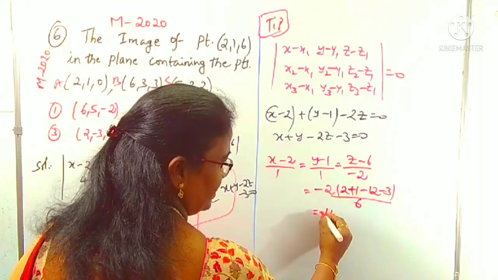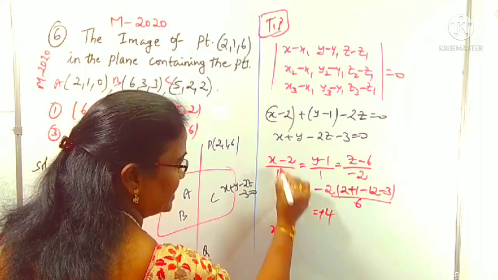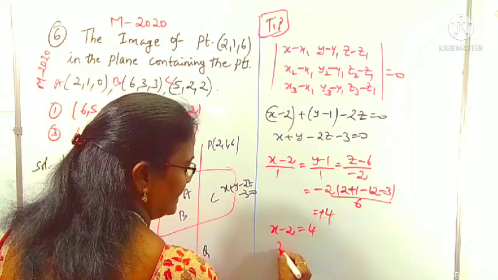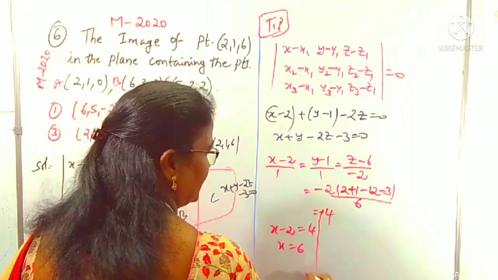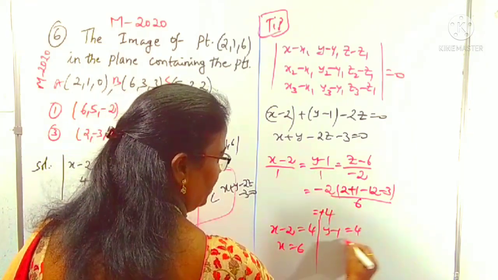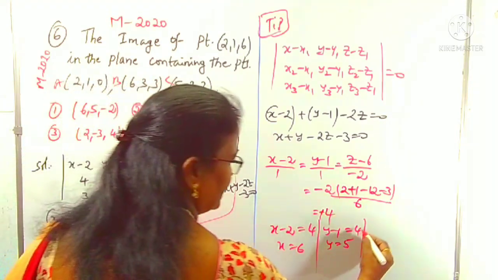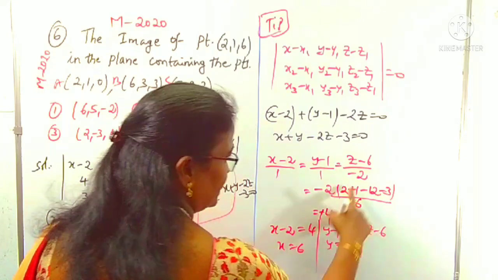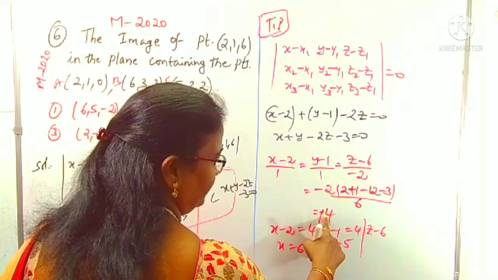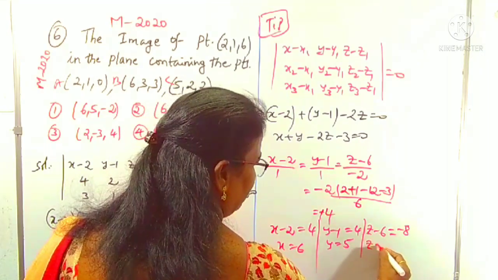Minus 12 minus 2 is plus 24, so we get 4. Therefore, x minus 2 is equal to 4, x is equal to 6. Next, y minus 1 is equal to 4, y is equal to 5. Now z minus 6 is equal to minus 2 into 4, which is minus 8, so z is equal to minus 2.